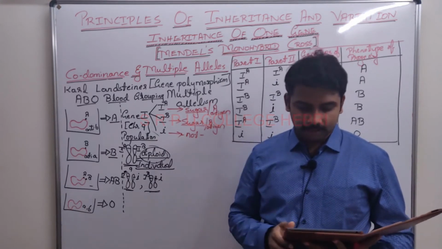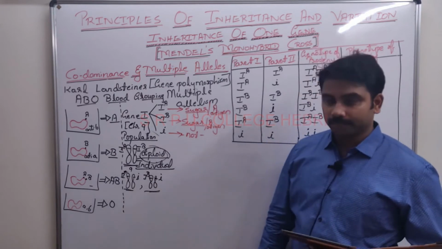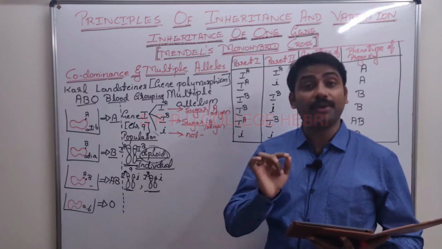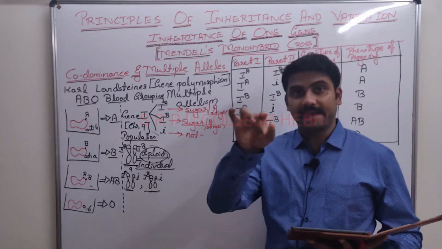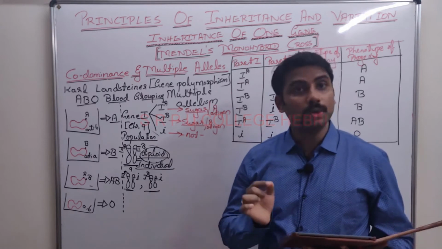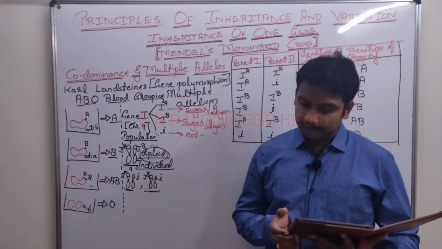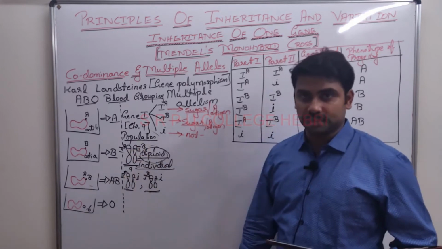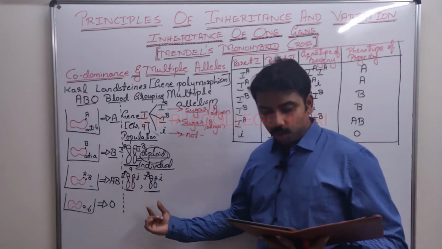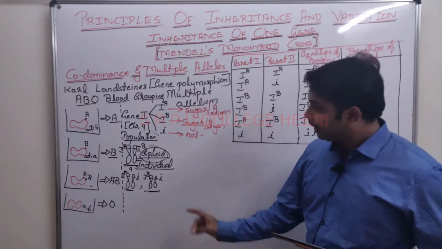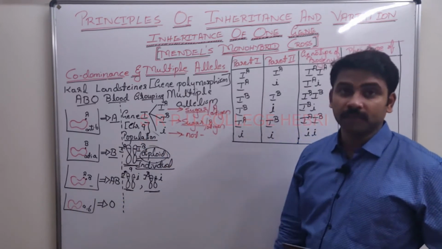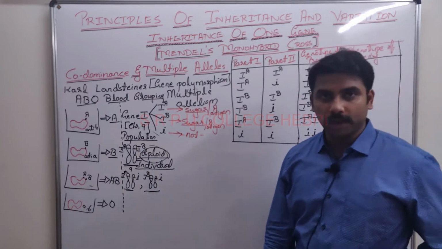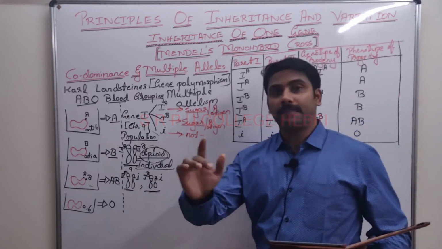Definition for 1 mark: 3 or more alternative forms of a gene (allele) present at the same locus on a homologous chromosome in a population are called multiple alleles.